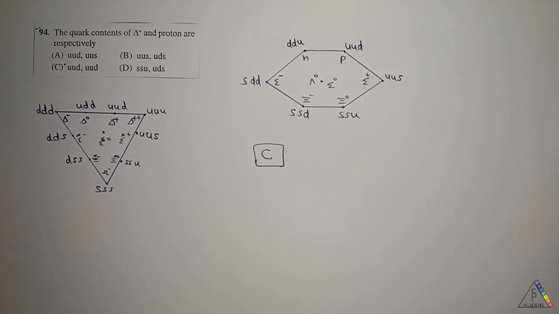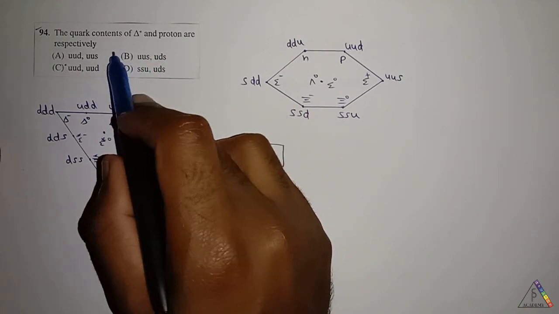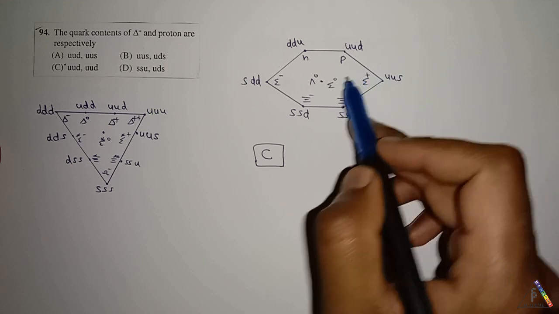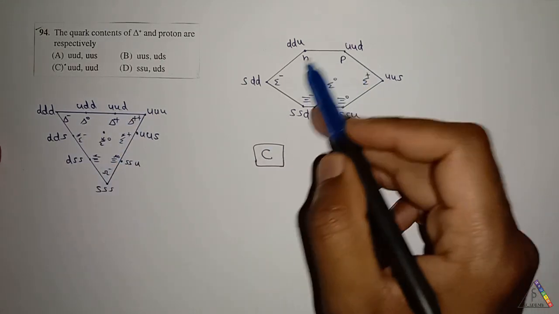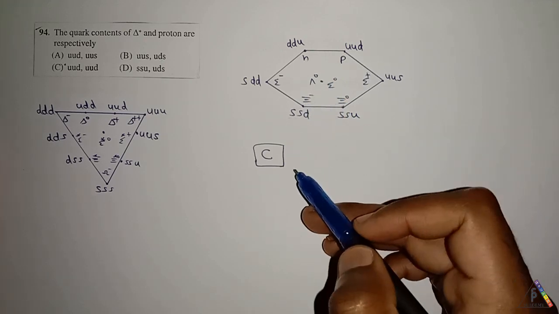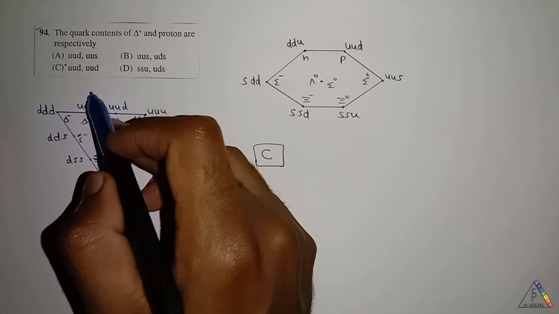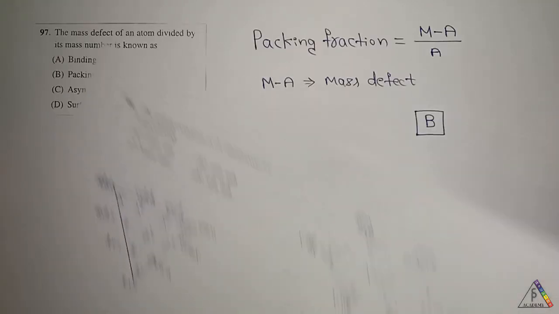Next question is, the quark content of delta plus and proton are respectively. This is the quark structure of spin 1 by 2 baryons, and this is the quark structure of spin 3 by 2 baryons. From this quark structure we identify that the quark content for delta plus and proton are UUD and UUD. Therefore for this question the answer is C option.